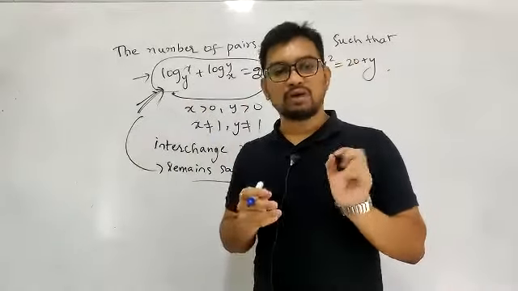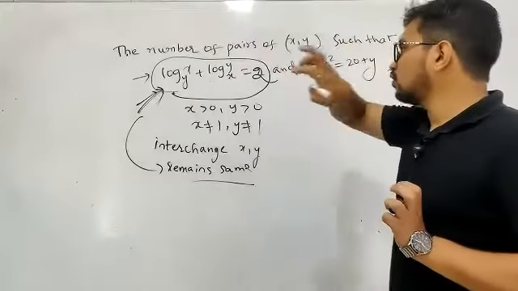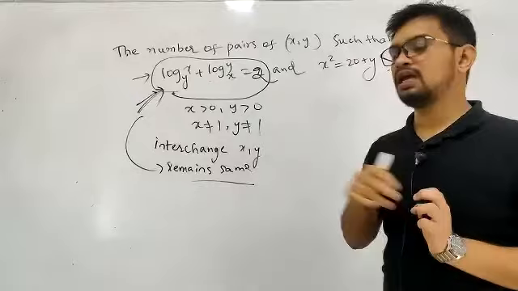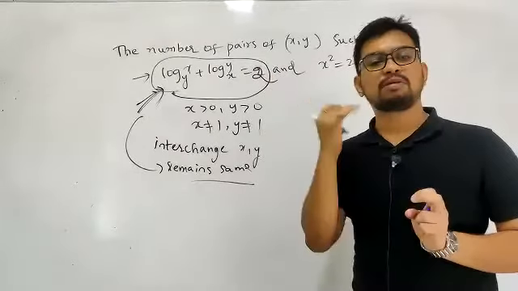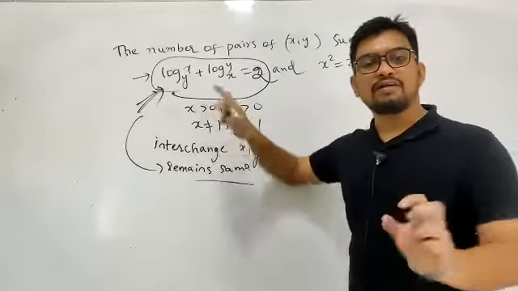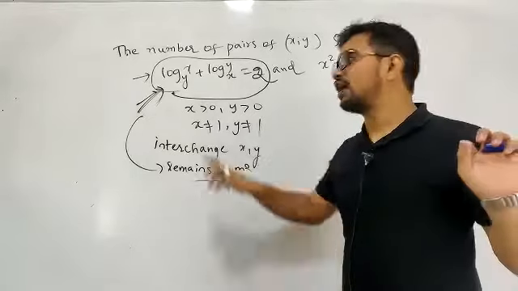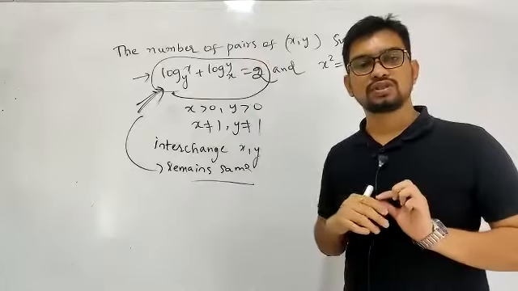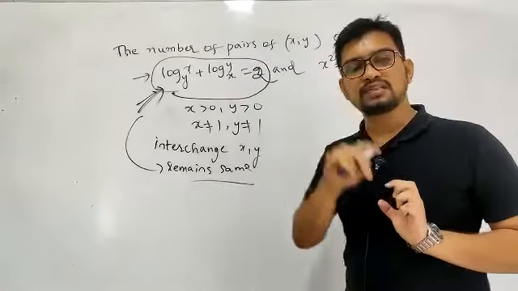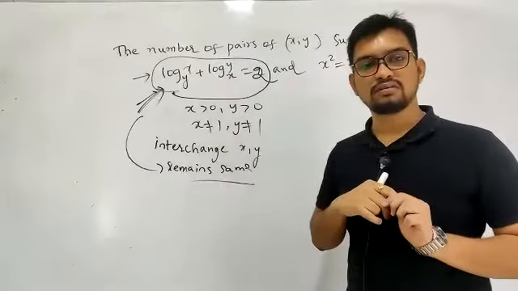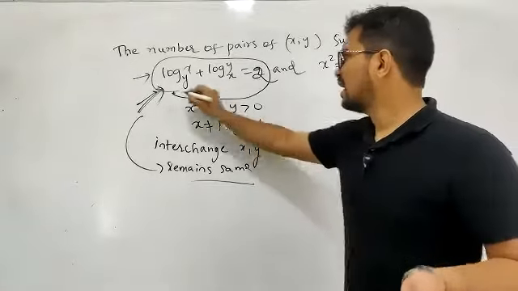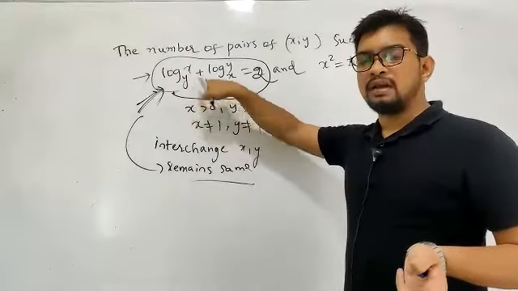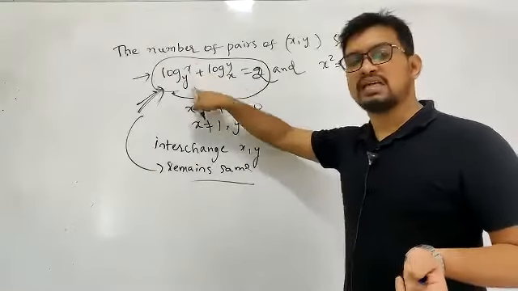Observe the question: they are asking the number of pairs of x comma y satisfying this equation as well as the other equation. Even if I interchange x and y, there is no change of values. So in place of x I write y, and in place of y I write x, as there is no change here.